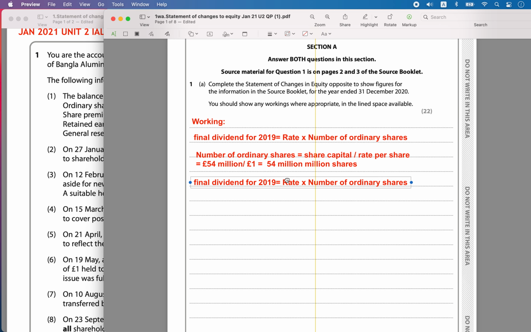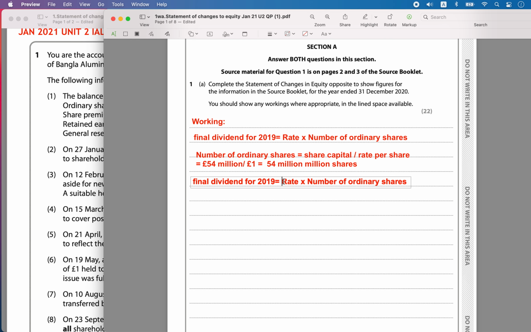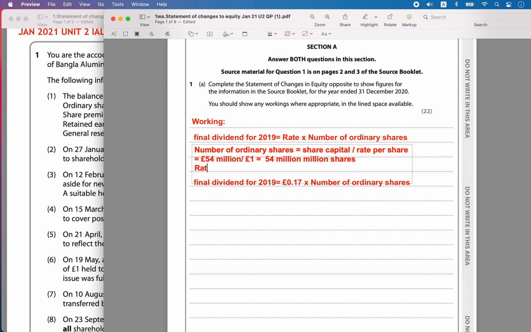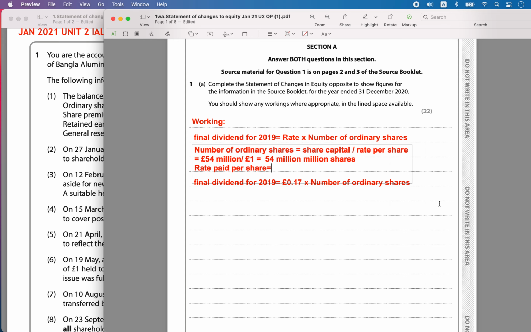Now we will calculate the dividend paid. The dividend paid is equal to the rate they are paying, which is 0.17 pounds per share. So you have to indicate that also. The rate paid per share is given as 17 pence per share paid to the shareholders.